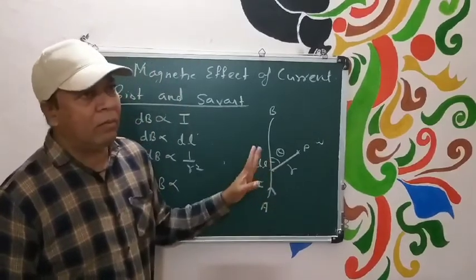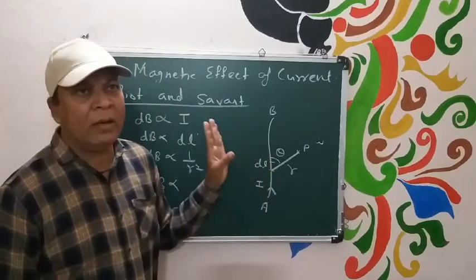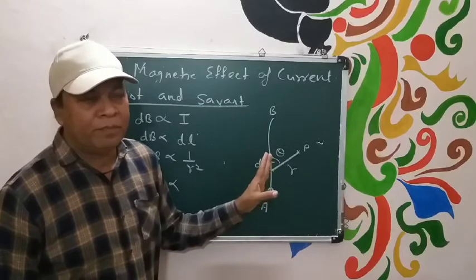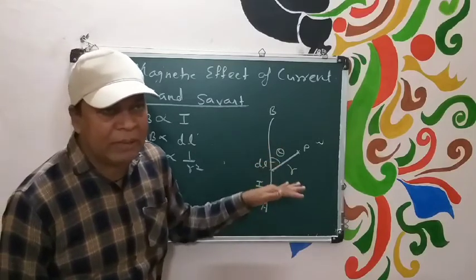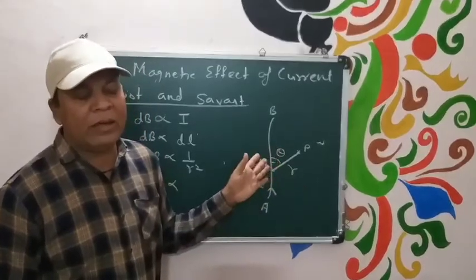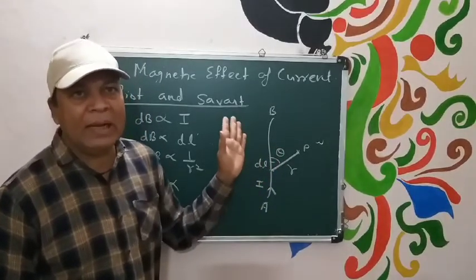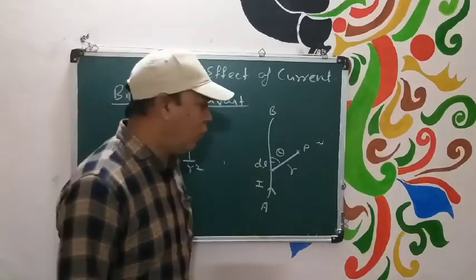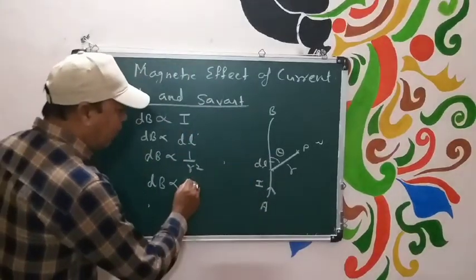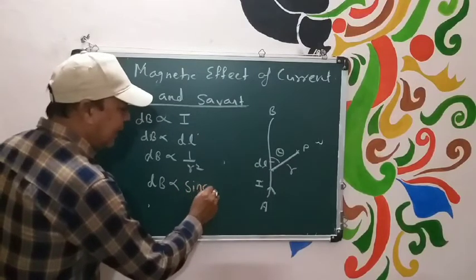That means now he has correlated one trigonometric ratio. Which ratio should we take whose value is 0 at 0 and maximum at 90? Obviously we can correlate this by sin theta, because sin 0 is 0 and sin 90 is 1. So again, the fourth point he has introduced is sin theta.